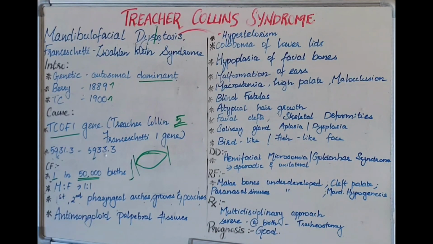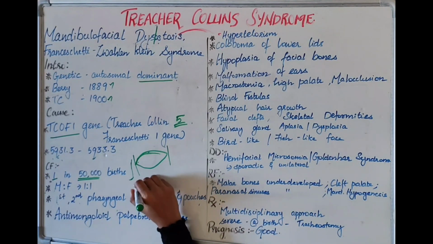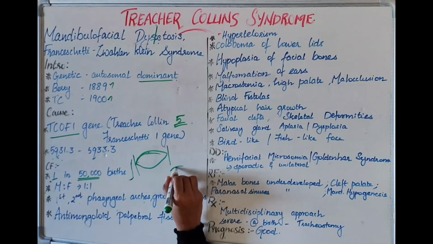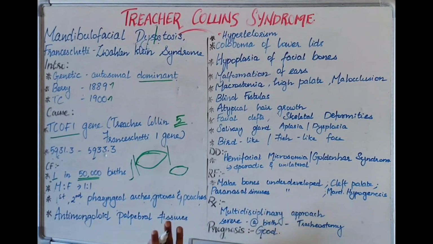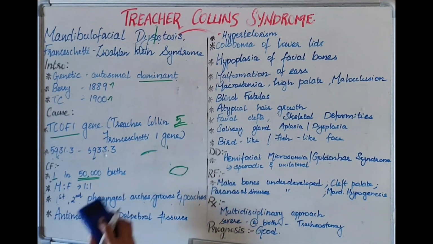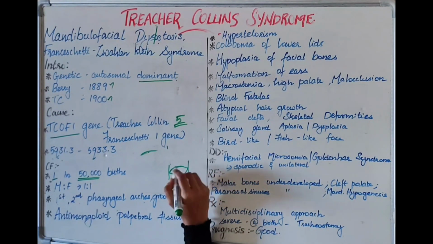In a normal person, the nasal corner, or medial portion of the palpebral fissure, will be lower compared to the lateral portion. This is what happens in a normal person.